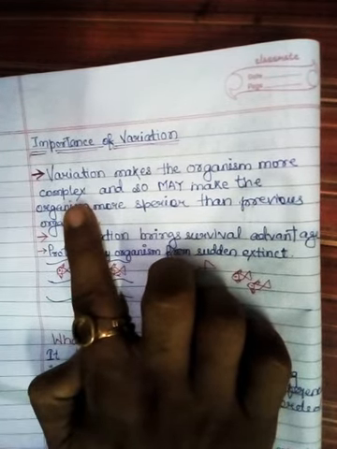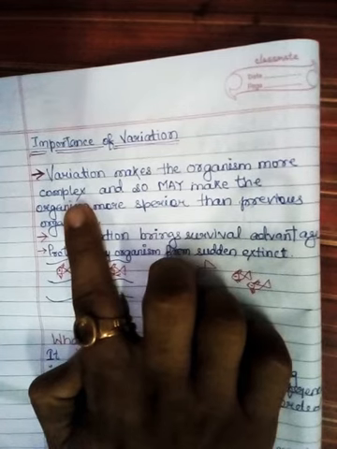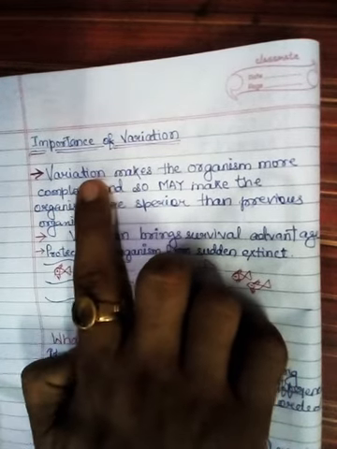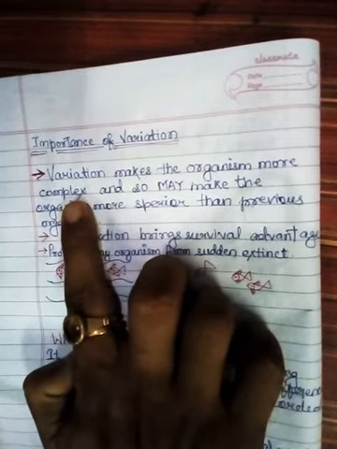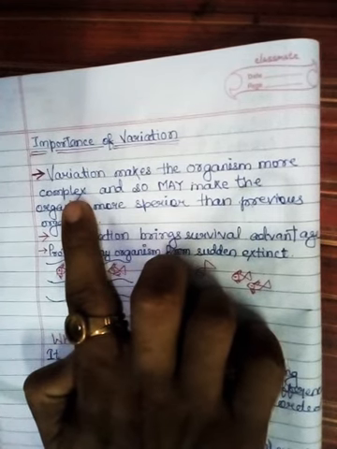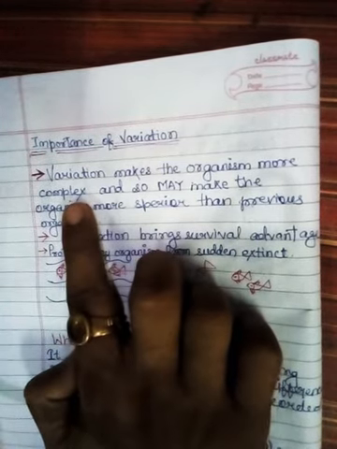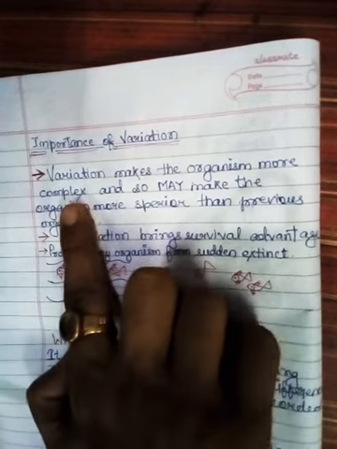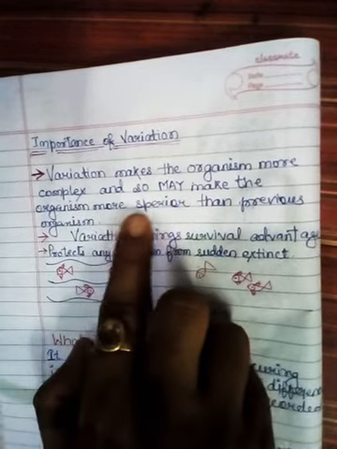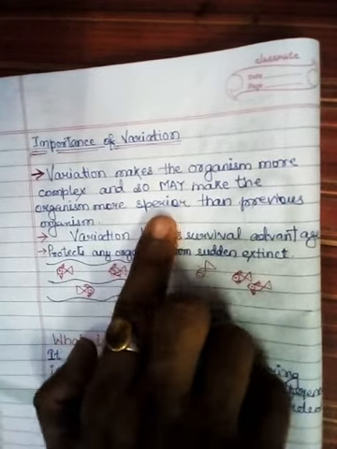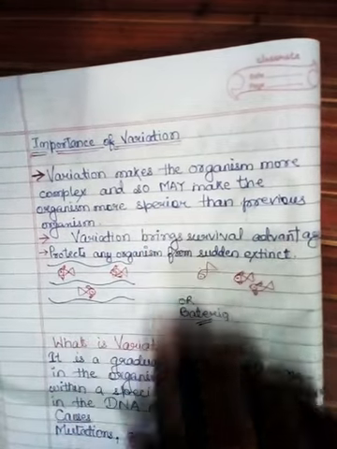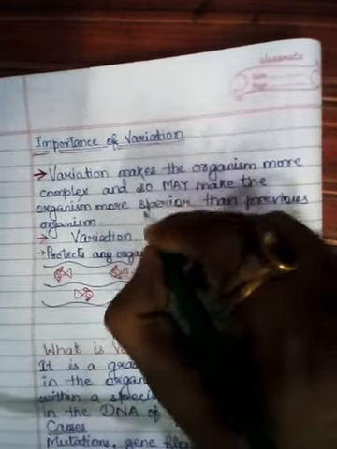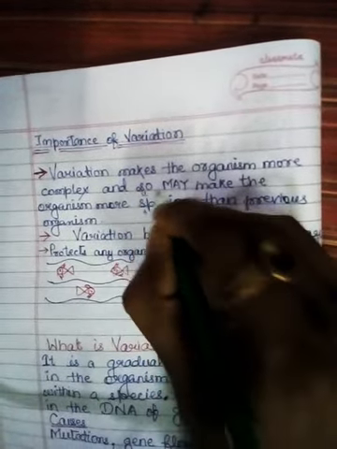This complexity makes the work easier. But the variation which brings complexity to the body design or function of the organism does not always make the organism's life superior or easier.